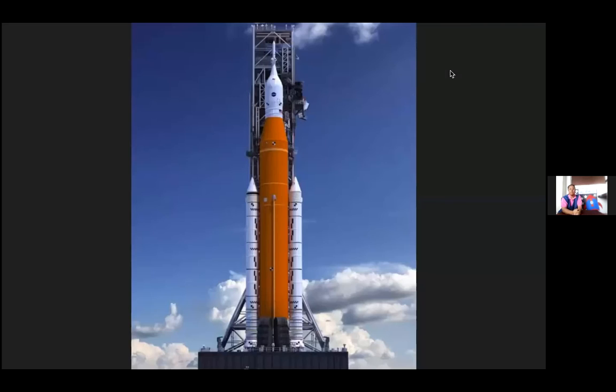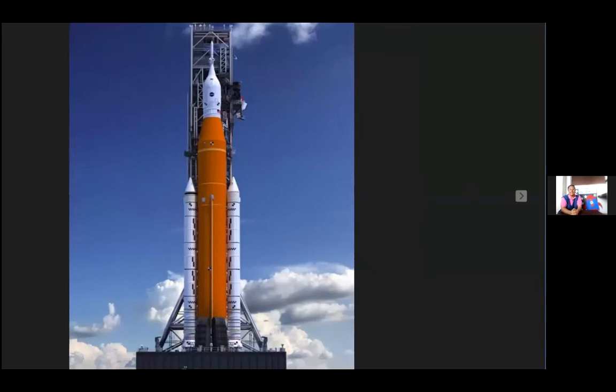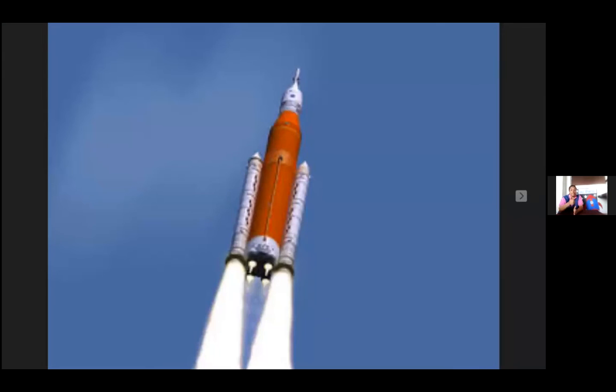Can we see a picture of the rocket? Oh wow, see, this rocket is ready on the launching pad. It has to be on the launching pad, and then all the crew members will make it ready to start. So this is a rocket, and now it's on the launching pad to take off. See, this is the takeoff picture of the rocket.